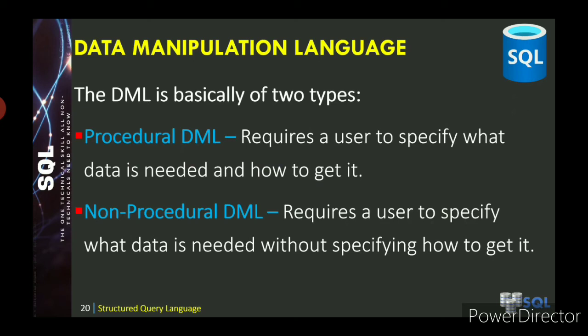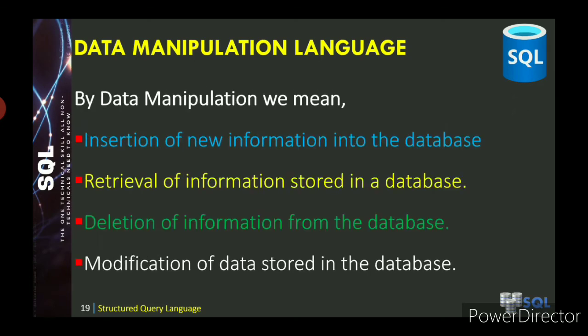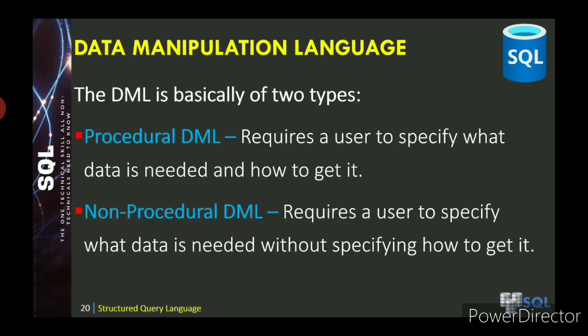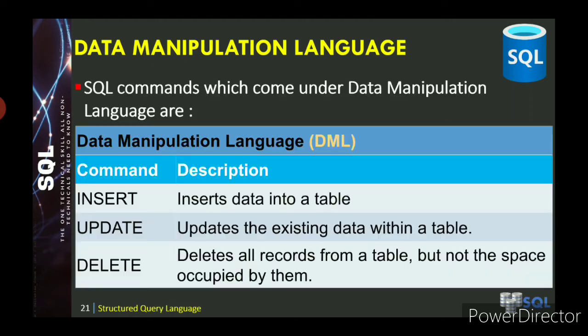So in DML you have two types. The procedural DML requires a user to specify what data is needed and also how to get it. The non-procedural DML requires a user to specify what data is needed but without specifying how to get it. Then what are the commands we are going to use in data manipulation language?